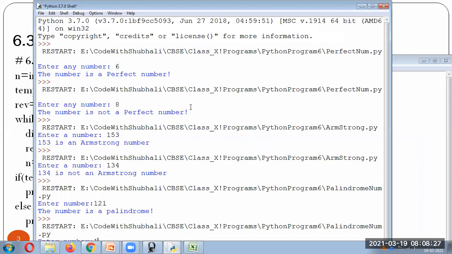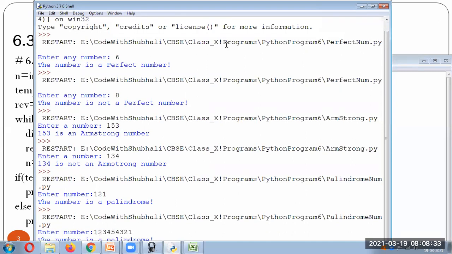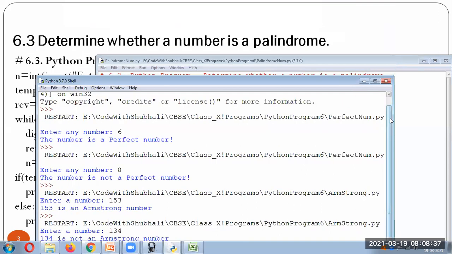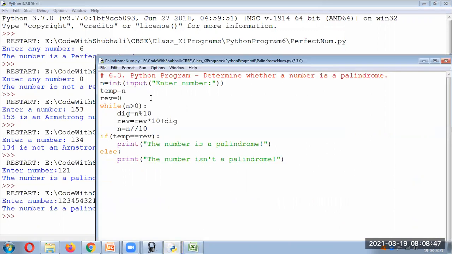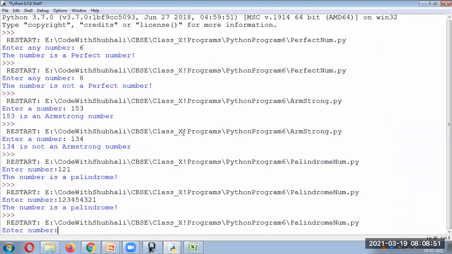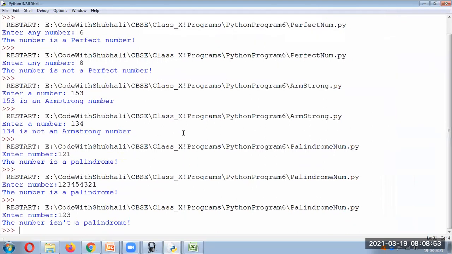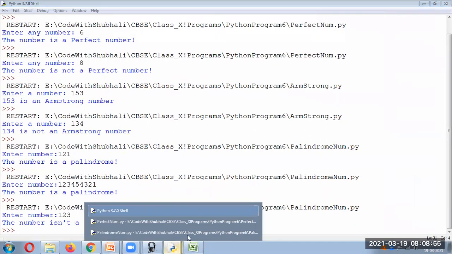If I'm entering 1, 2, 3, 4, 5, 4, 3, 2, 1, it will say it's a palindrome, because it's giving the reverse. If we give something different, let us run the program one more time. 123, it will say it's not a palindrome. So this is very simple.